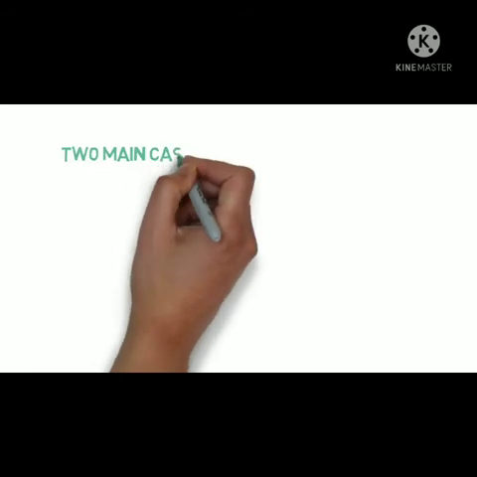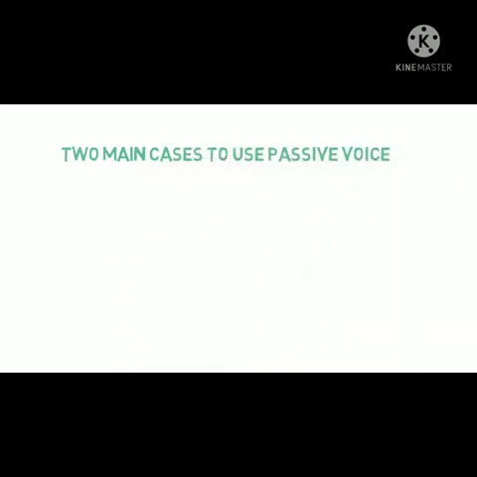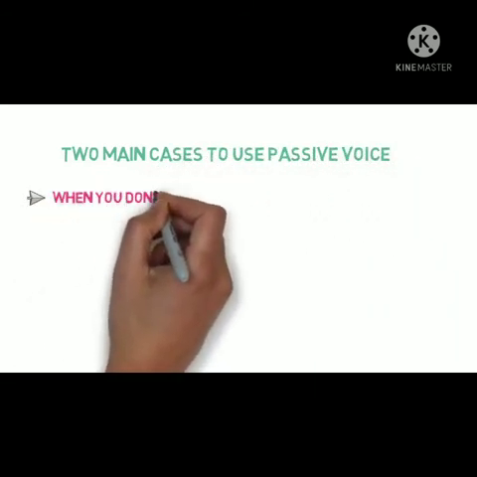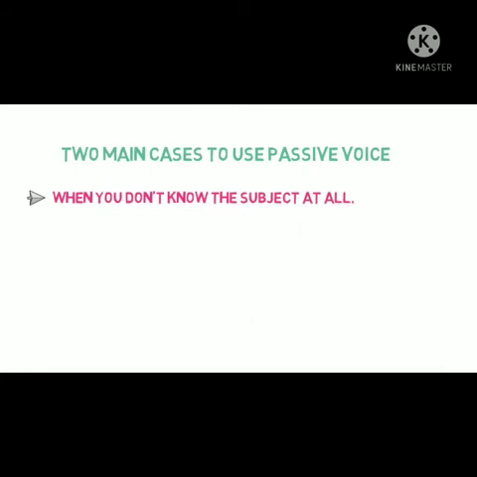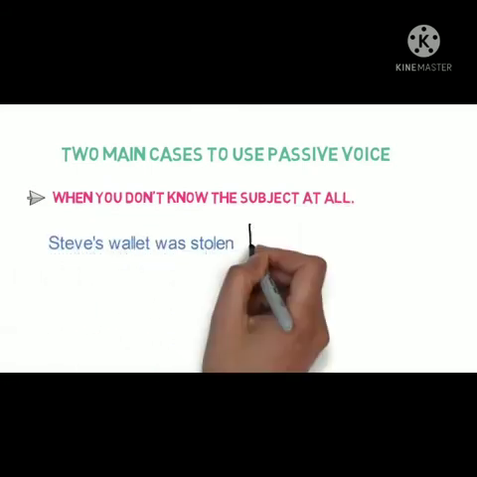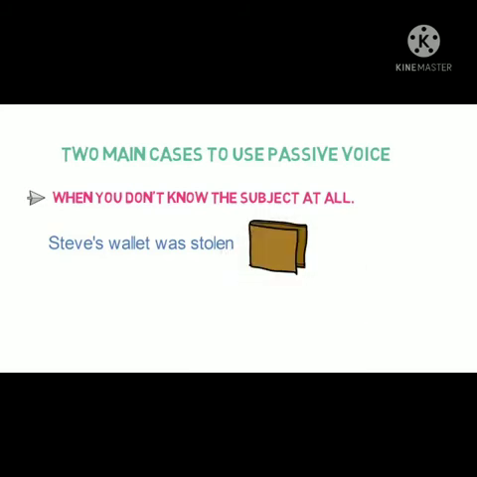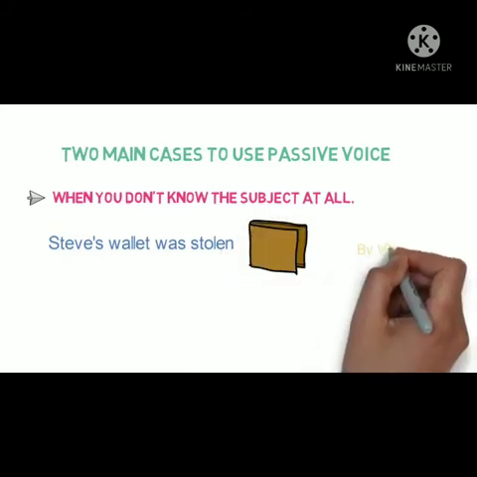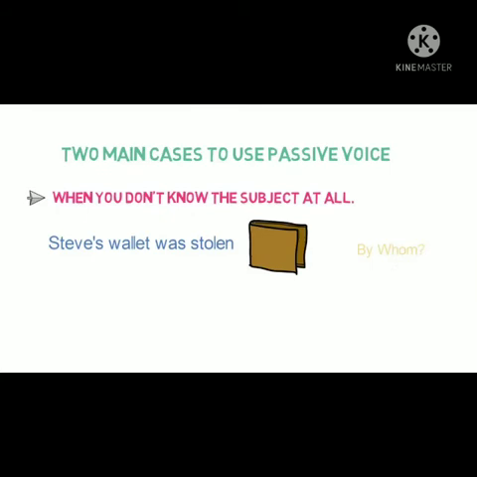There are two main cases when you should use passive voice. When you don't know the subject at all. For example, Steve's wallet was stolen. Here, wallet is the object and it was stolen. But we don't know by whom. So, we don't know the subject here. And so we have used passive voice here.